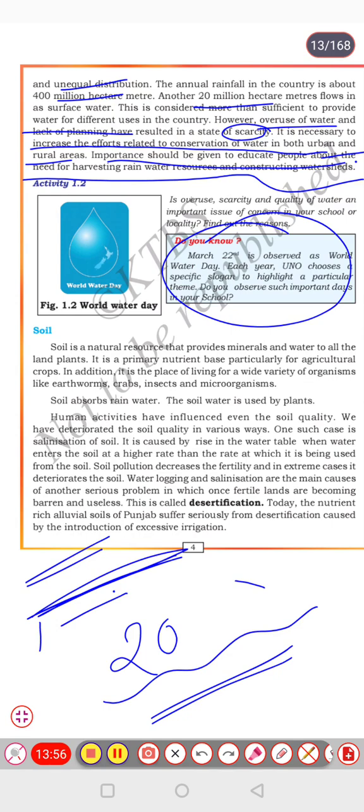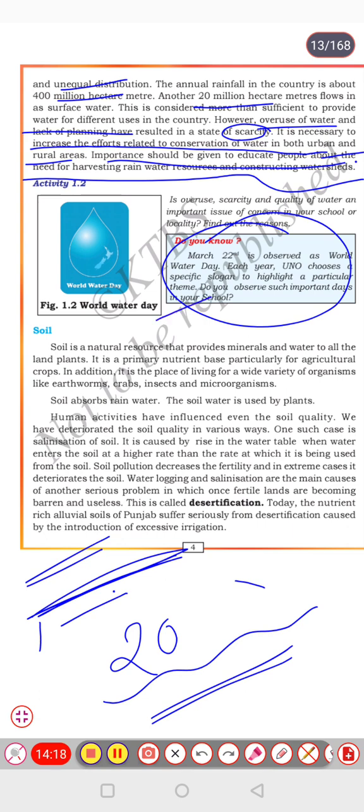Each year the UN chooses a specific slogan to highlight a particular theme, to make people aware of water conservation, water usage and planning for water resources usage.